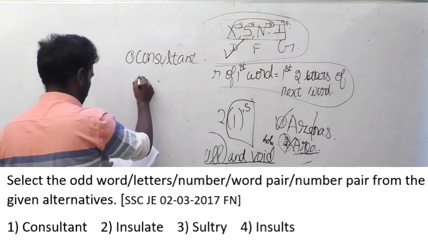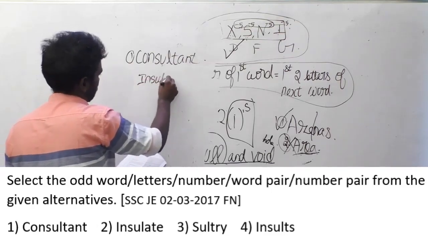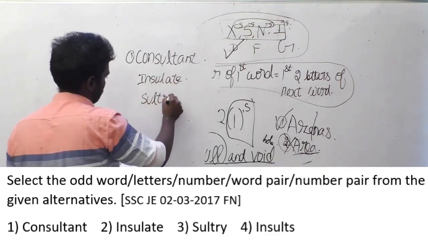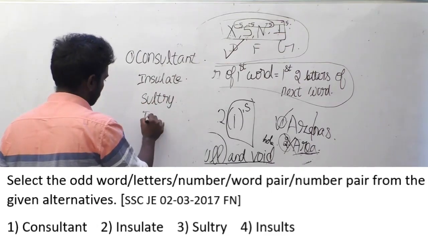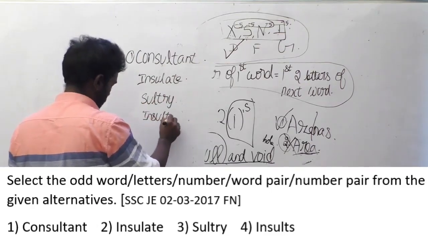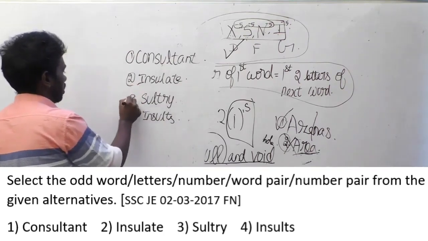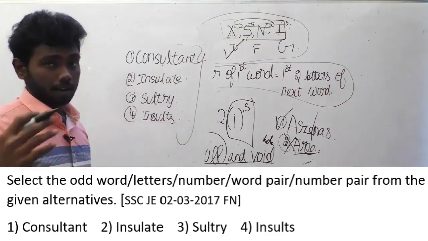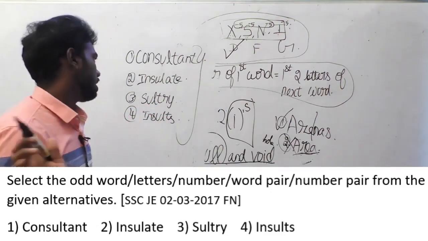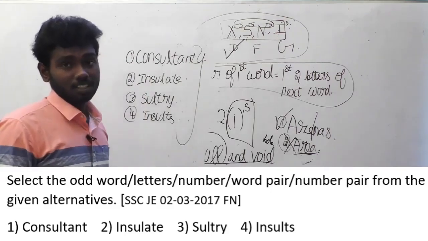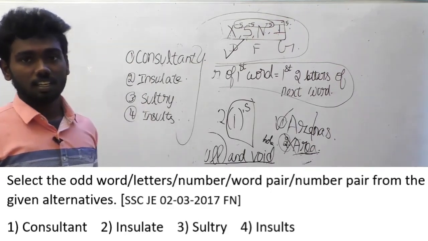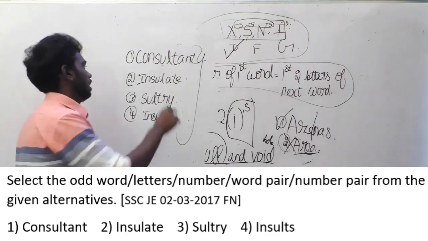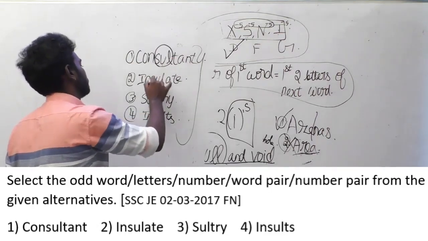Consultant, insulate, sultry, and insult. These are the options, and if you try to figure out the meaning or the number of letters of each option, obviously you can't find the answer. The logic behind this is a very simple one, and after I reveal it, you will think it is that easy, and obviously it is that easy. And the logic is here.